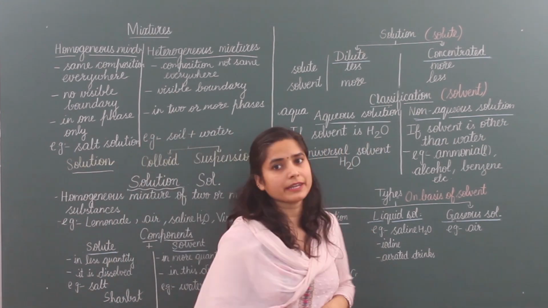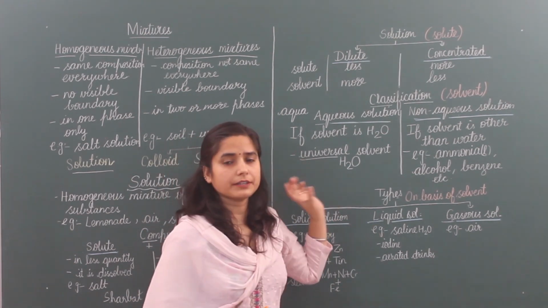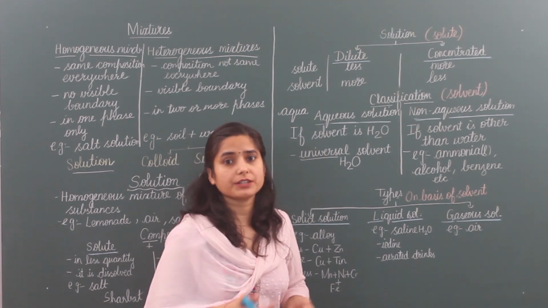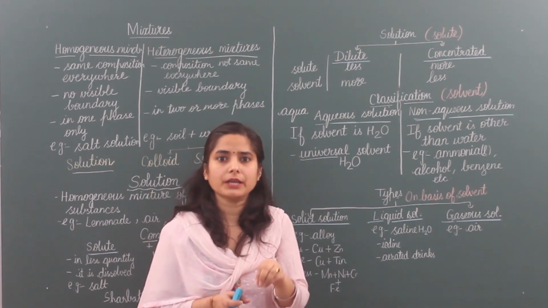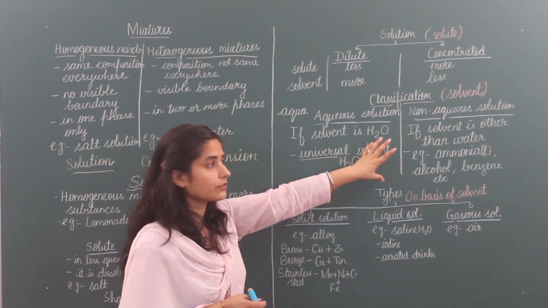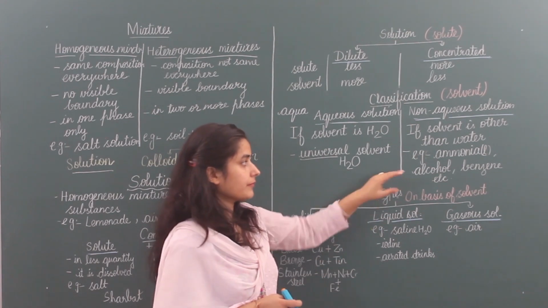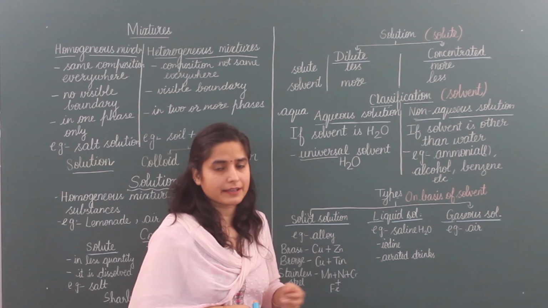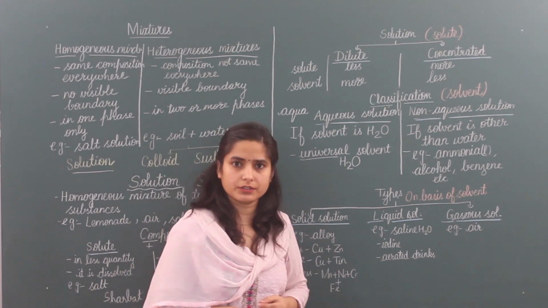Now next is the non-aqueous solution. In this, the solvent is not water. Other than water we can use any solvent. Now you will ask what it will be. At home, what do you do? Add sugar in milk. Milk is not pure water, so that can be a non-aqueous solution. Liquid ammonia, alcohol, benzene, ether, etc. These are all liquids and we add things in them.